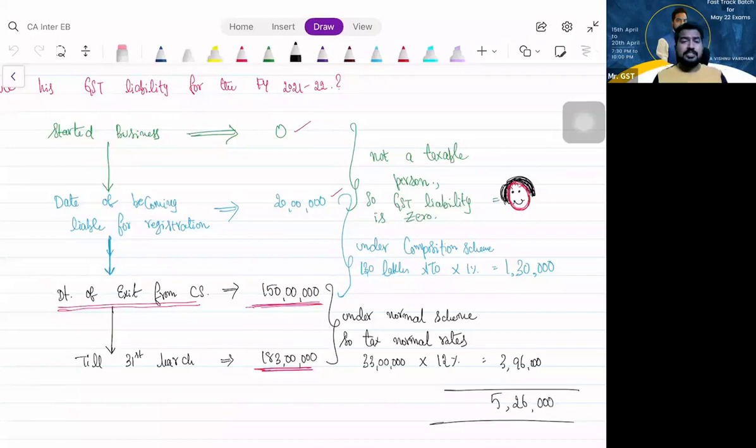That is what chapter number 3, charge, is about. Already we have discussed the charging section 9 in the previous class, and section 10, whatever the key points are, we have just now discussed it, right? That is all about composition scheme. Fine.